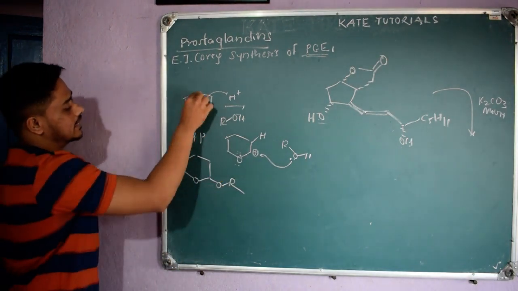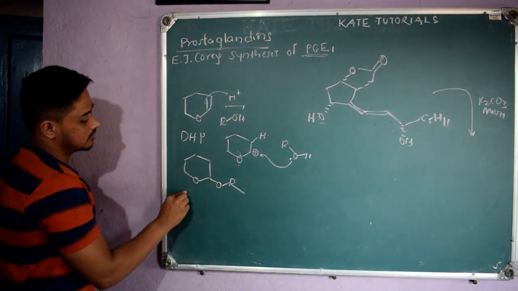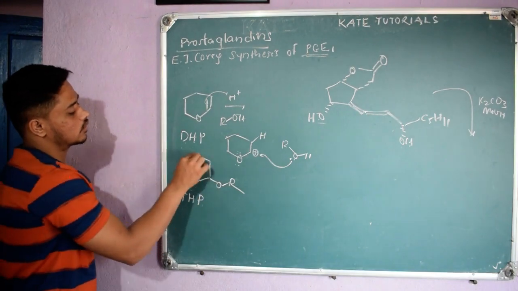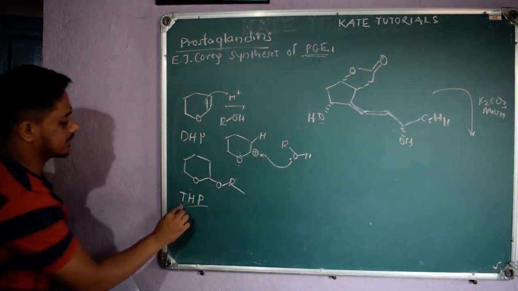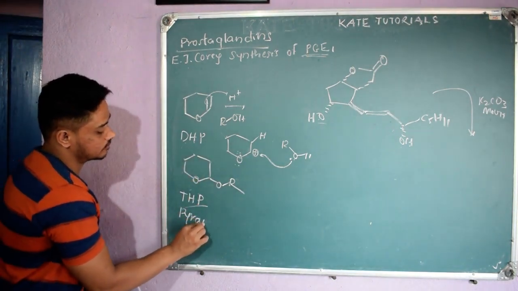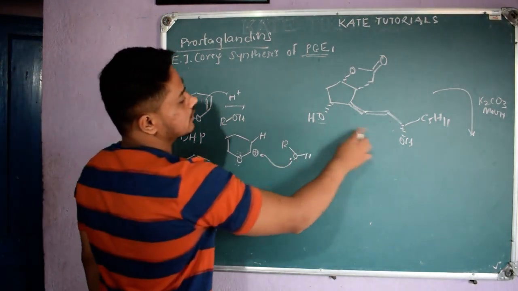Initially it was DHP, dihydropyran. Now it is tetrahydropyran, THP. Tetrahydropyran: 1, 2, 3, 4, four hydrogens are there, right? Pyran is a six-membered ring containing oxygen, and we call it pyran. So I am going to protect; the deprotection I did.